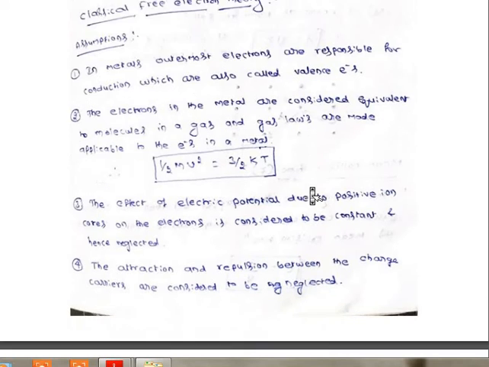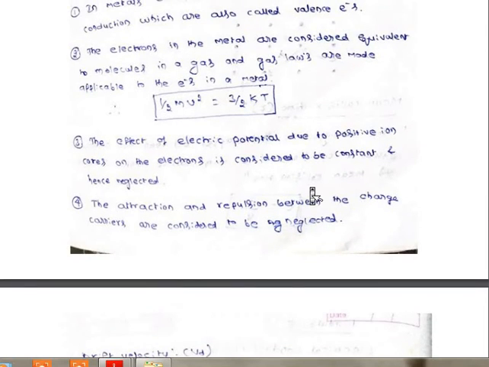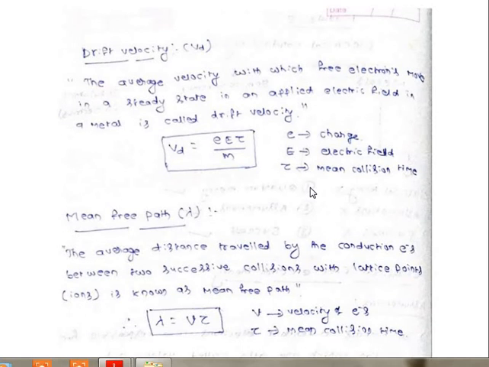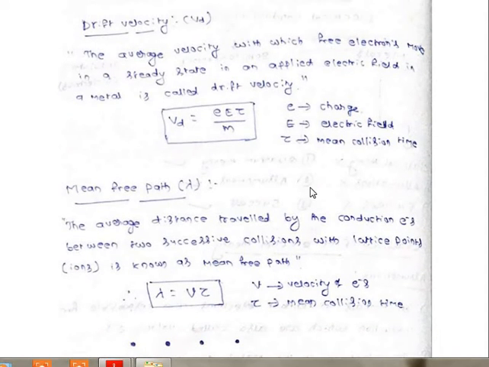Now coming to some of the definitions, because you need these definitions to solve numericals, they are very important. First go for the drift velocity. What is actually drift velocity? It is represented by Vd. It is also defined like this: the average velocity at which free electrons move in a steady state in an applied electric field.